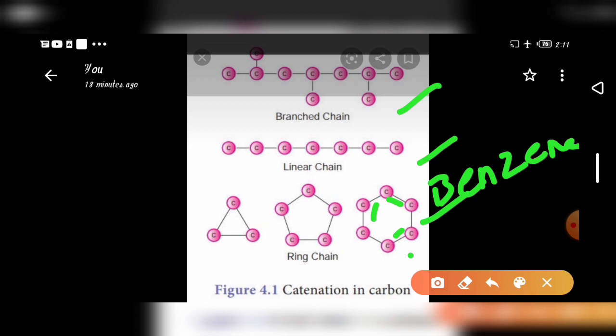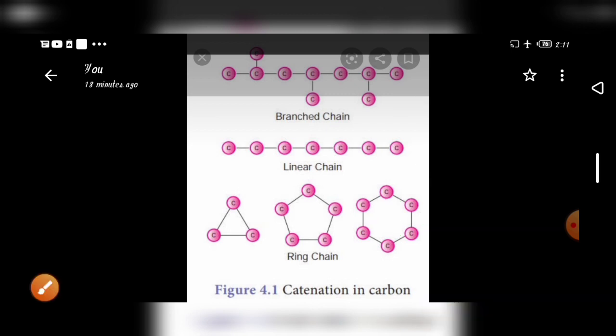Okay. If one or two rings are combined with another benzene ring, that is alicyclic. If a single benzene ring is present, it means an aromatic compound. Okay, next we go to the next topic.